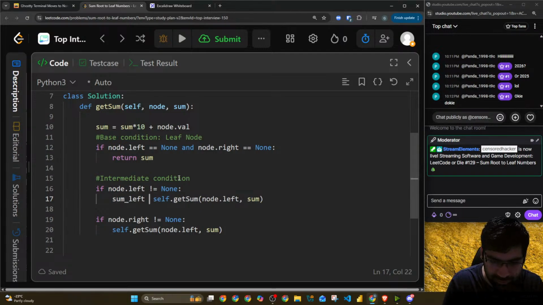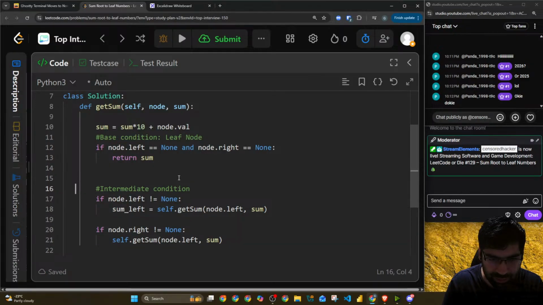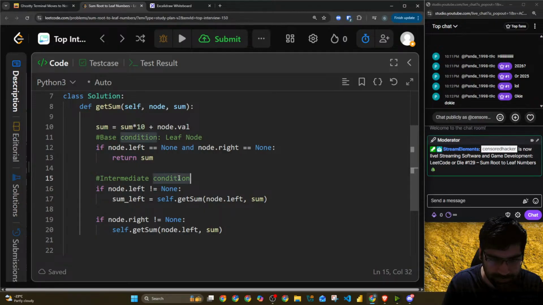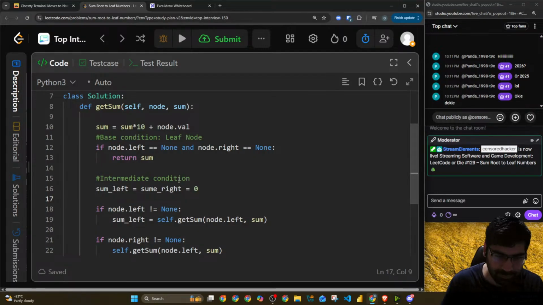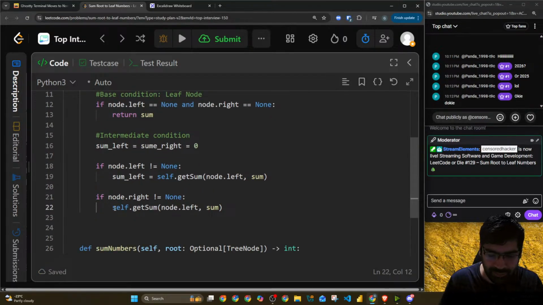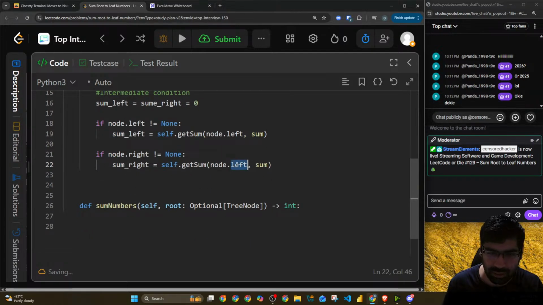Sum left, and we'll initiate sum left and right before this, so there are no issues. Sum left will be equal to sum right in the start, and both are equal to 0. Then we will have sum right equal to this, and this will also change to right.